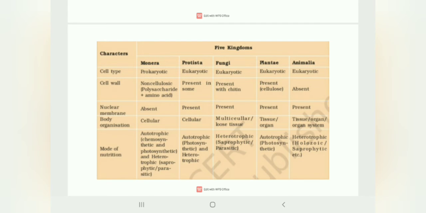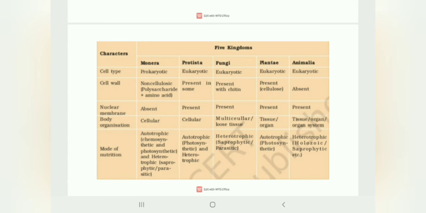Coming to body organization, in Monera and Protista they are cellular. Fungi are multicellular having loose tissue. In Plantae, having tissues or organs. But in Animalia, tissue, organ, and organ system, having 3 types of body organization. Coming to mode of nutrition, Monera is autotrophic, which means chemosynthetic and photosynthetic, and also heterotrophic, which can be parasitic, saprophytic, and symbiotic.